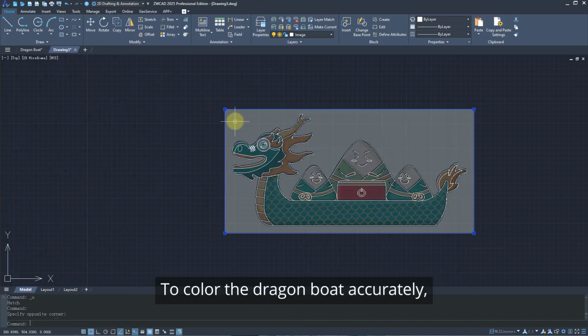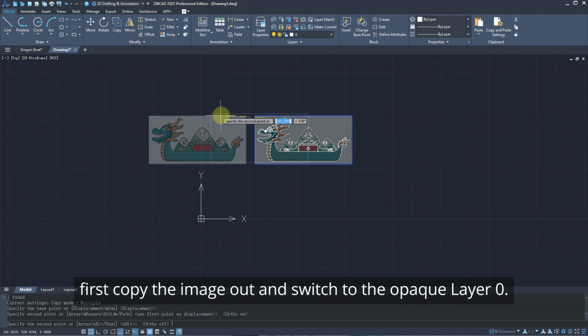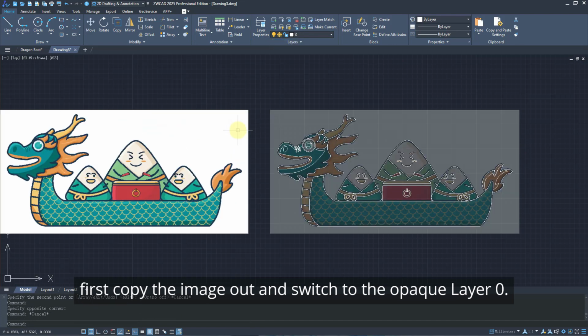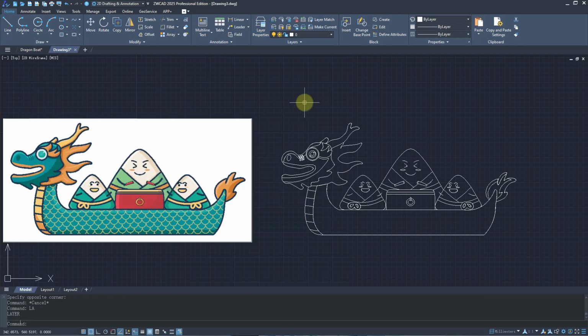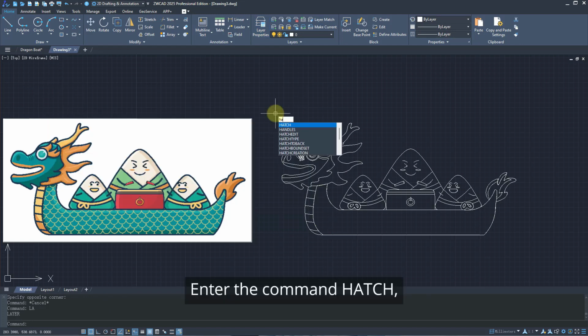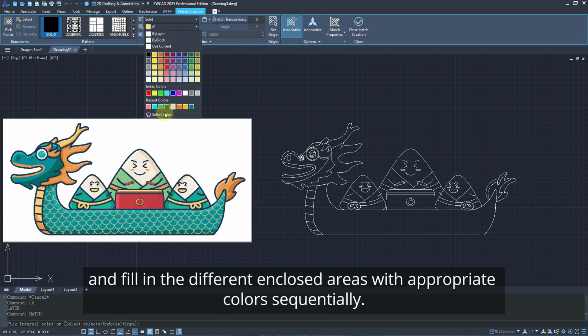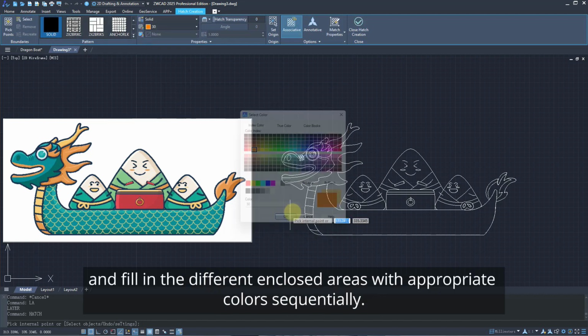To color the dragon boat accurately, first copy the image out and switch to the opaque layer 0. Then, hide the original image in the image layer. Enter the command hatch, select the solid pattern, and fill in the different enclosed areas with appropriate colors sequentially.